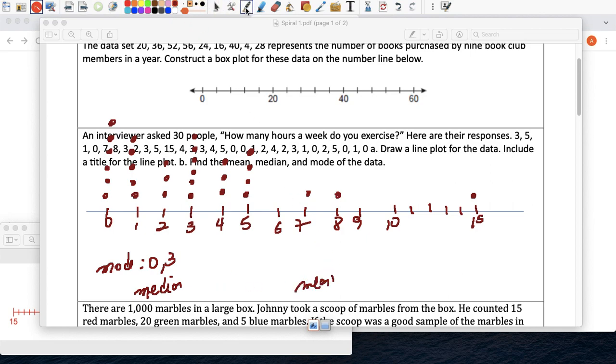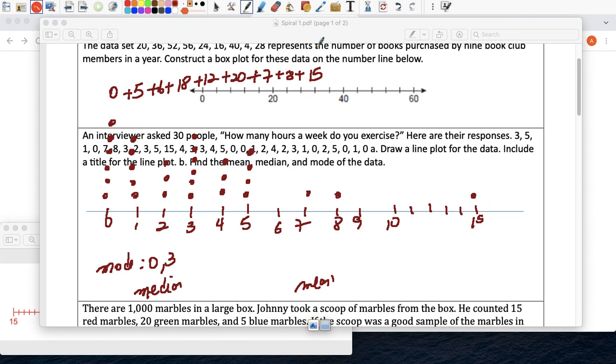I have to add all these values. For 0, this is 0, plus 1, 2, 3, 4, 5, that's a total of 5. 2, 4, 6. 3, 6, 9, 12, 15, 18. 4, 8, 12. 5 times 4 is 20. We have a 7, an 8, and a 15.